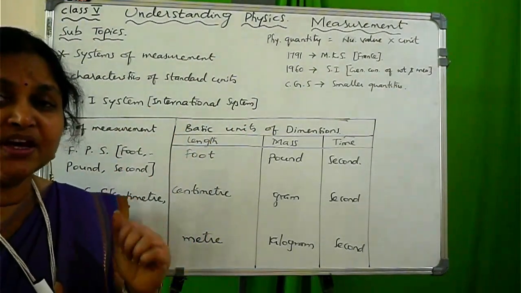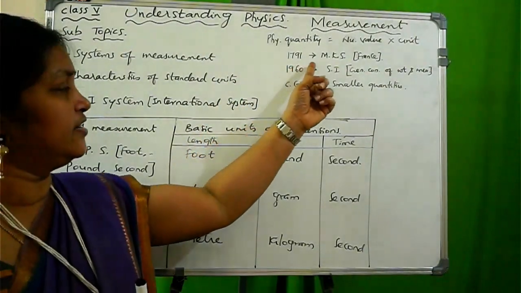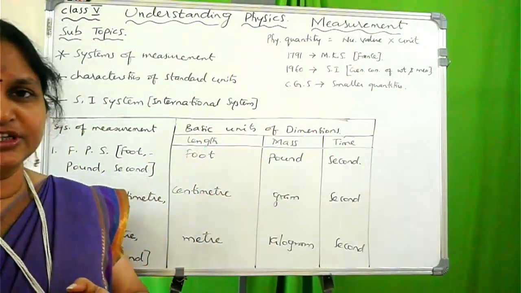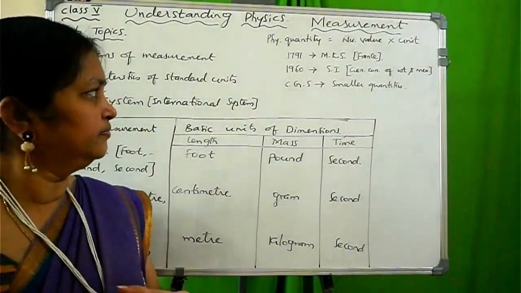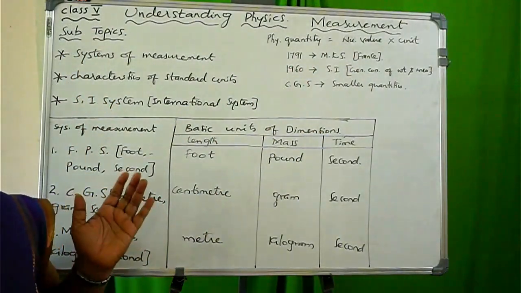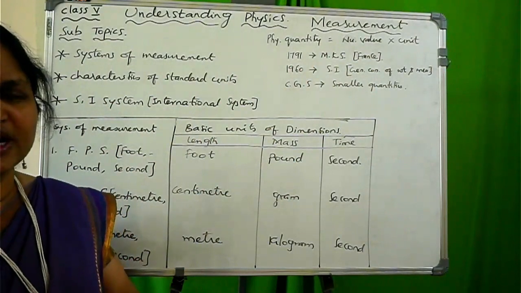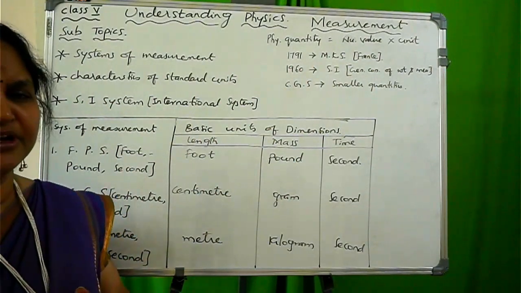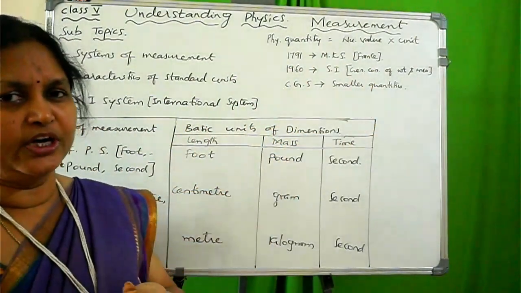But this MKS system, in which year was it introduced? It was introduced in 1791 by the French people. This was adopted by the French in 1791. And with the CGS system, we can measure smaller lengths. We cannot measure longer, bigger lengths. The CGS system is used for measuring smaller quantities.